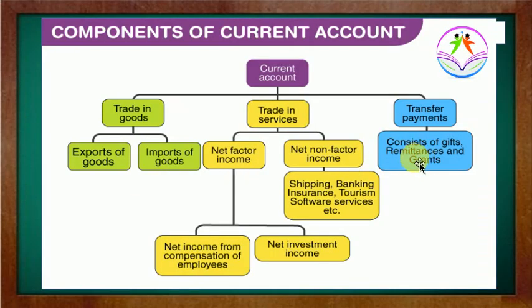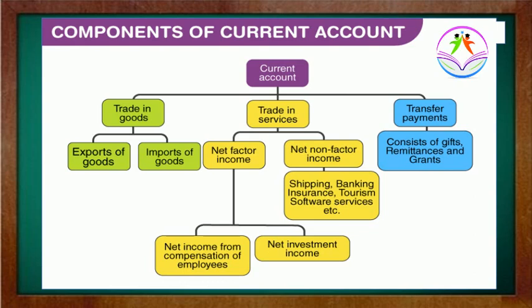If any laborer of India who is working outside sends part of the salary to their home country at the end of the month, that part of the salary is known as remittances. Definitely this transaction comes to India in foreign currency, and afterwards it is exchanged into home currency.